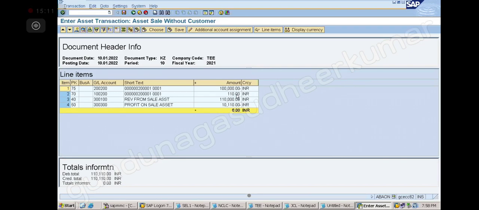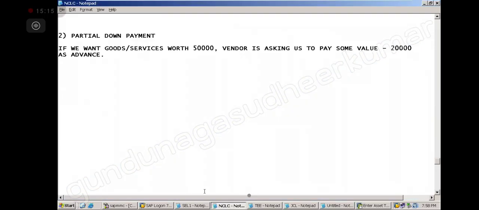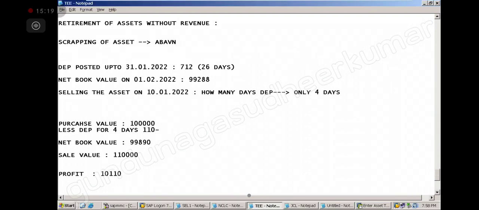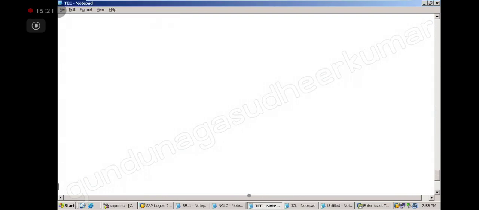So what should happen to the balance depreciation? Understand like this: 712 is already posted, but the correct depreciation before I sold is 110 only.